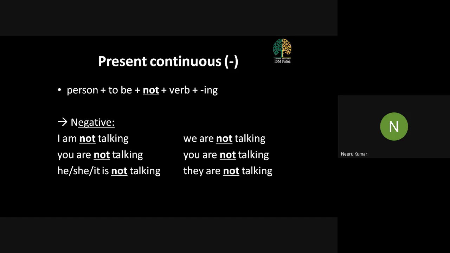And whenever we are talking about continuous action, please remember it will always include to be plus main verb with ing. All right. So say for example, Niru is a teacher. Niru is a teacher. This is present simple. Niru is teaching grammar. This is present continuous. I am a student. Present simple. I am studying BBA or BCA from ISM Patna.